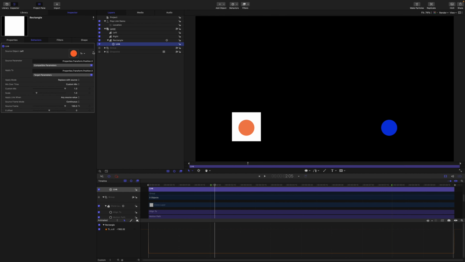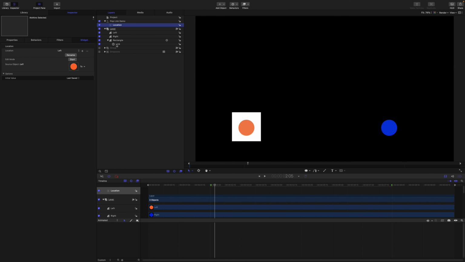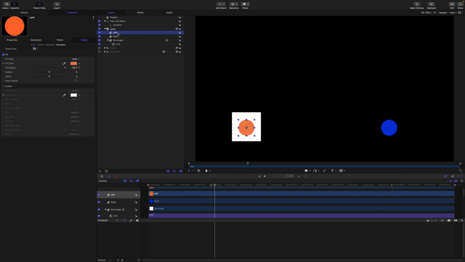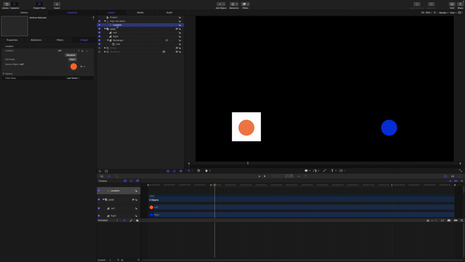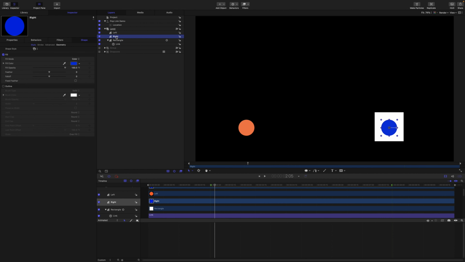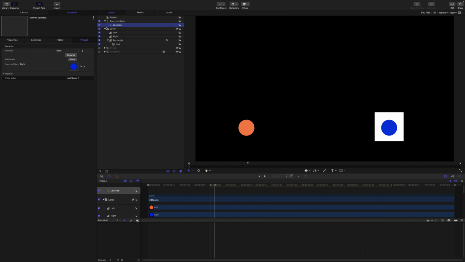This link here assigns the position of the white layer to the orange circle. And if we look at this pop-up widget here, you can see that I've applied the source of the link behavior to the widget. So currently the orange layer is the source for the link. When I change to the next widget snapshot, you can see that the link source is swapped to the blue layer on the right. So the linked layer will move to that location. So swapping between the snapshots and the pop-up changes the location of the linked layer. Okay, I'll delete the widget and delete the link.